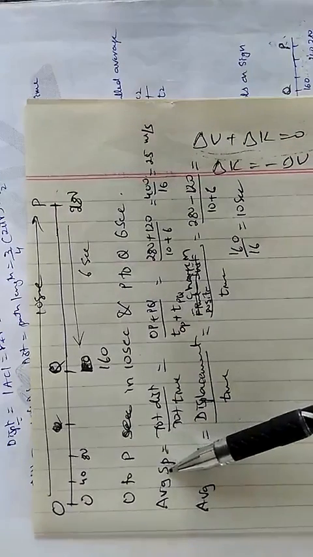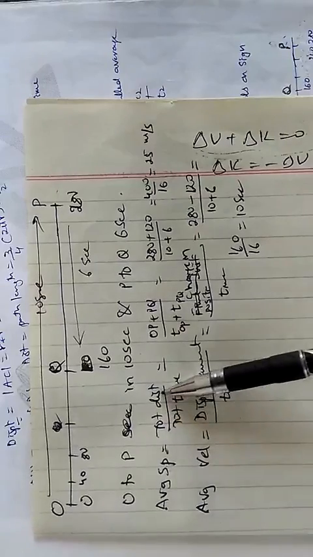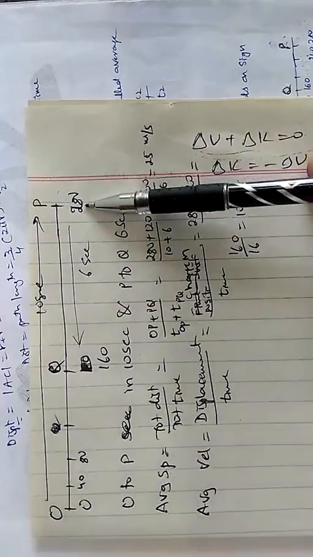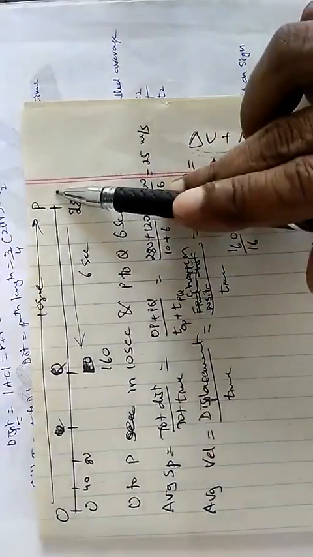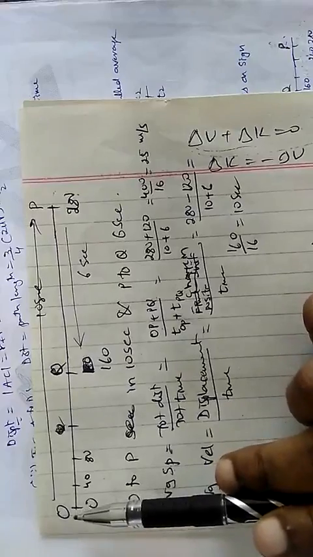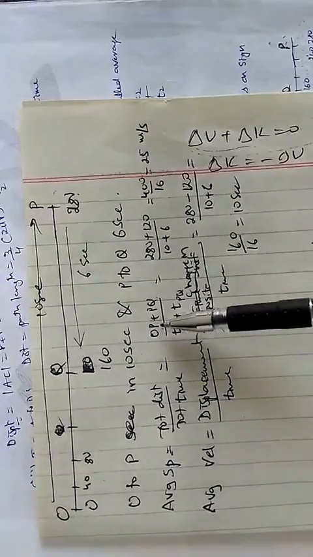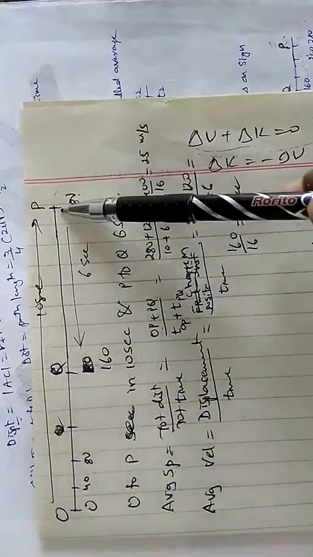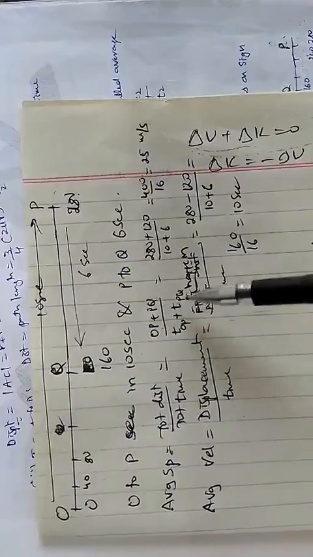What is the average speed? Average speed means total distance upon total time. What is the total distance? At O the position is 0, at P the position is 280, so O to P it is 280. I have written here OP plus PQ, the total path length covered. Total distance means O to P distance plus P to Q distance, upon total time. Time taken for O to P and time taken for P to Q.